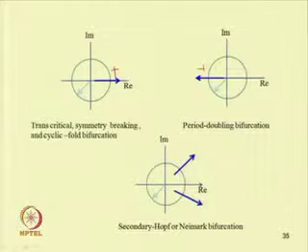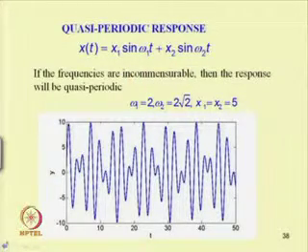And if a pair of complex conjugates leaves the unit circle, then the resulting bifurcation will be a secondary Hopf or Neimark bifurcation.